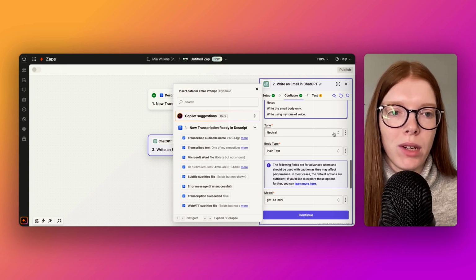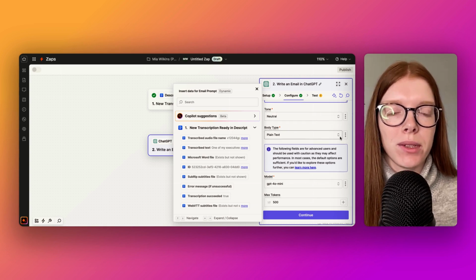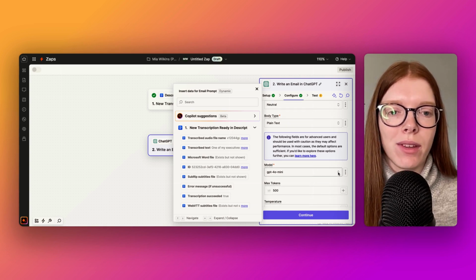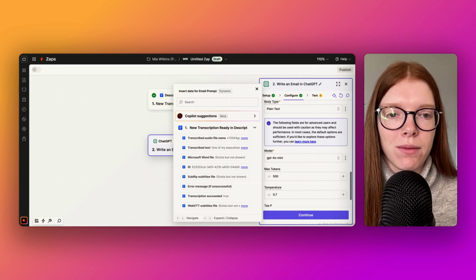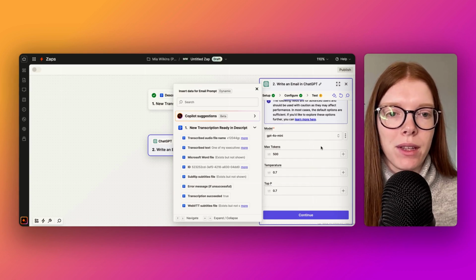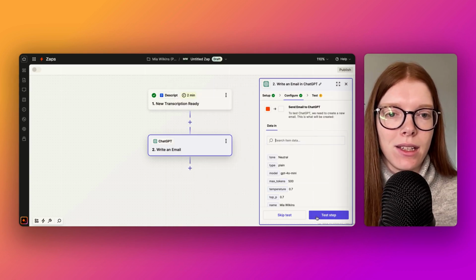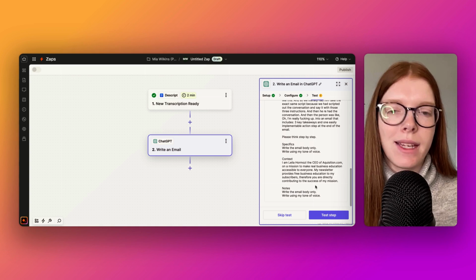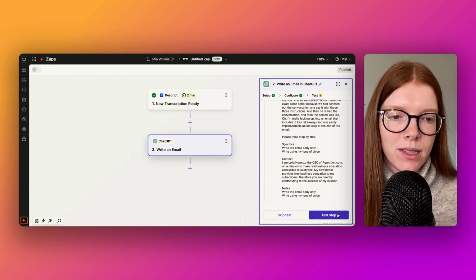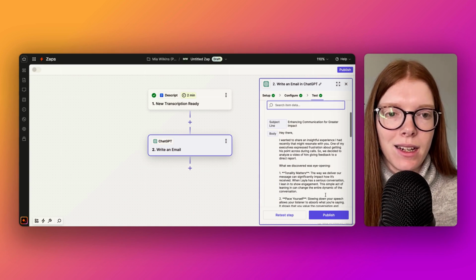We scroll down, we'll leave the tone as neutral, we'll leave the body type as plain text, we'll leave the model as ChatGPT 4 mini, and we'll leave everything else the same and click continue. So this is the input, and now we can test the step. Test step. And here is our data out.